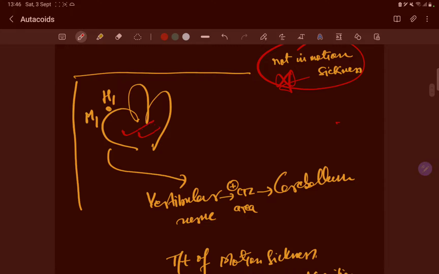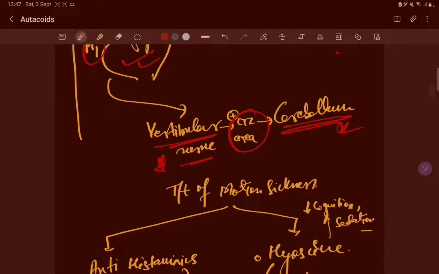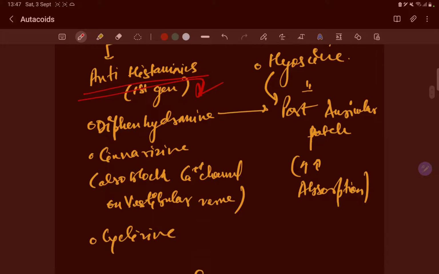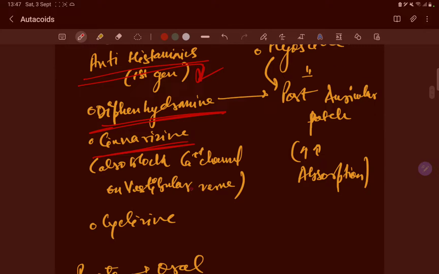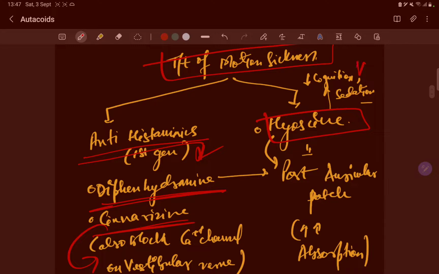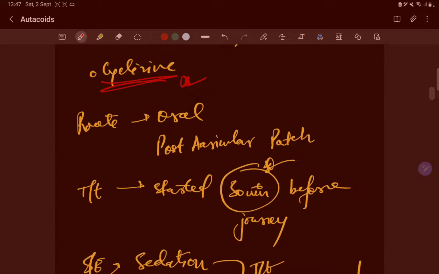So this is the vestibular area. H1 and M1 are present. The vestibular nerve, we have discussed this. The vestibular nerve will take this to the CTZ area in the cerebellum. Now for treatment of motion sickness, there are first generation antihistaminic drugs: diphenhydramine, cinnarizine, and cyclizine. Cinnarizine has an additional property to block the calcium channel on the vestibular nerve. And hyoscine is present, we have discussed this. They decrease cognition and cause sedation, and both diphenhydramine and hyoscine are available as a post auricular patch to increase absorption.